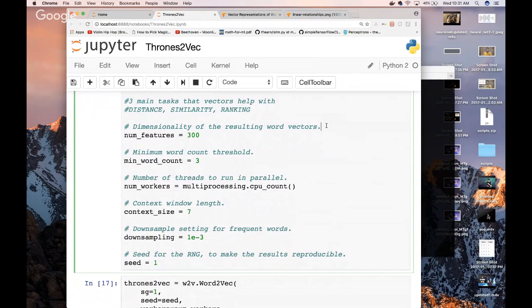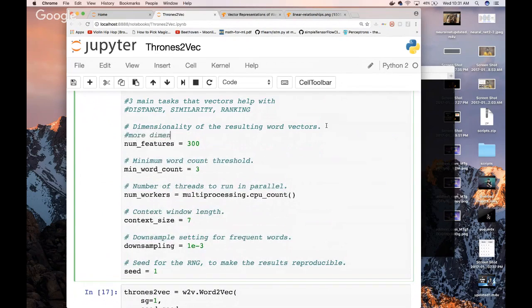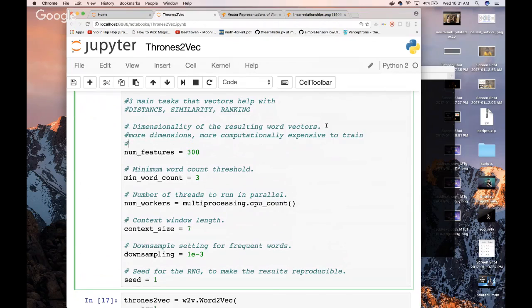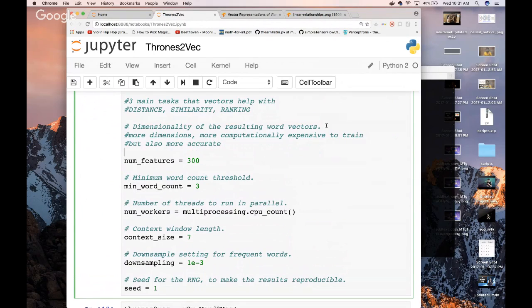The more dimensions, the more computationally complex and expensive to train, but also more accurate. So the more dimensions a vector has, the more generalized. Okay, so we're going to say 300 for now.